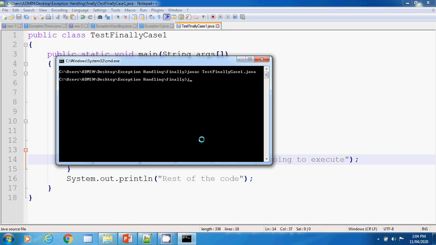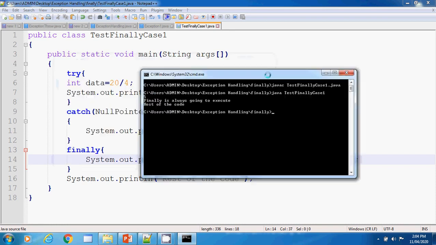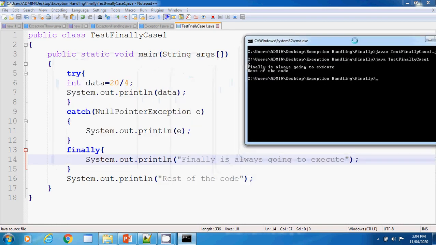Now if we run our code, java TestFinallyCase1. So the output we have got is 5. Finally is always going to execute, and then the rest of the code. So in our case 1 no exception is there, and then also finally is going to be executed.